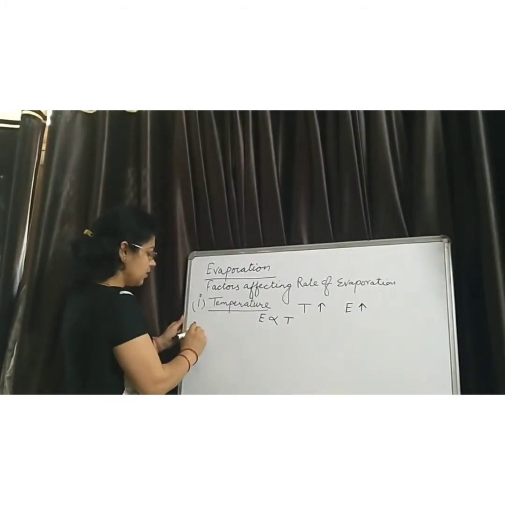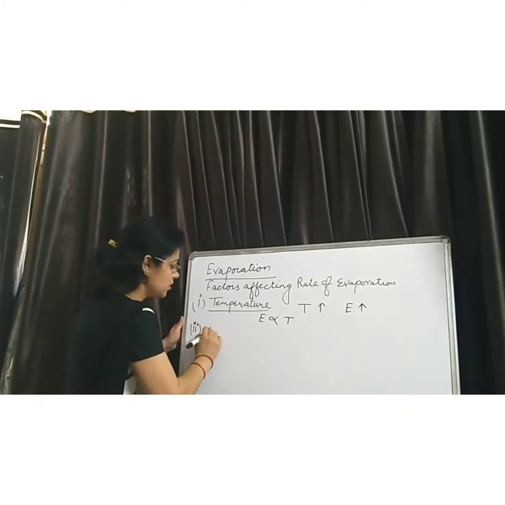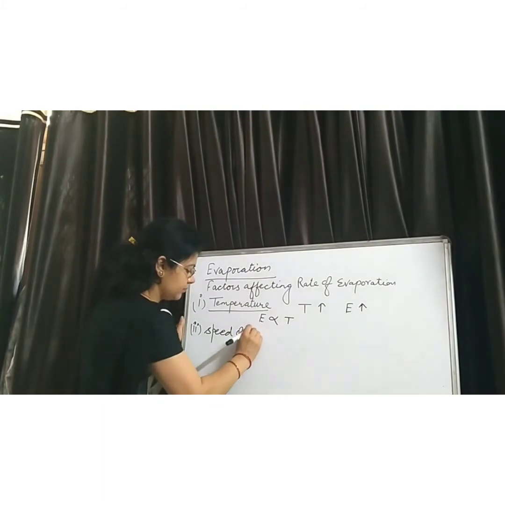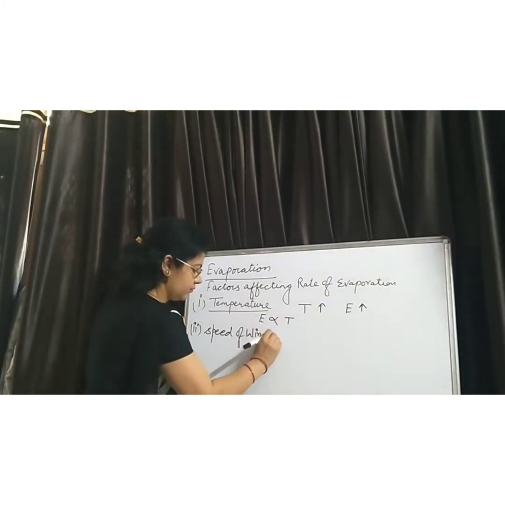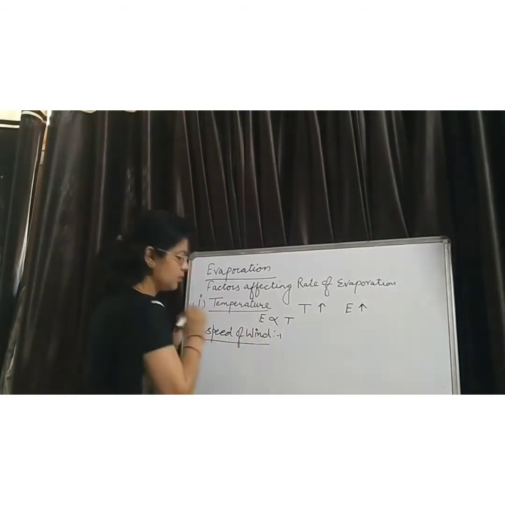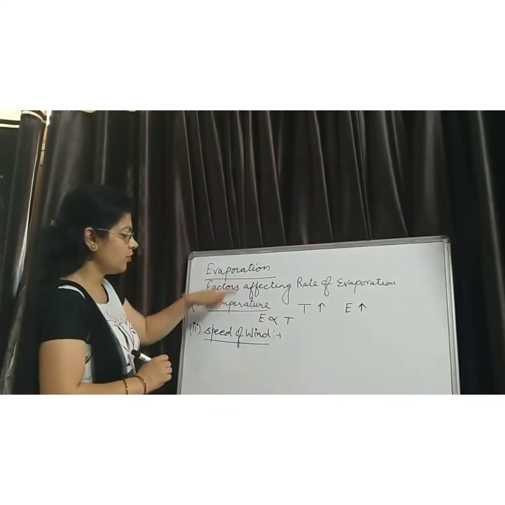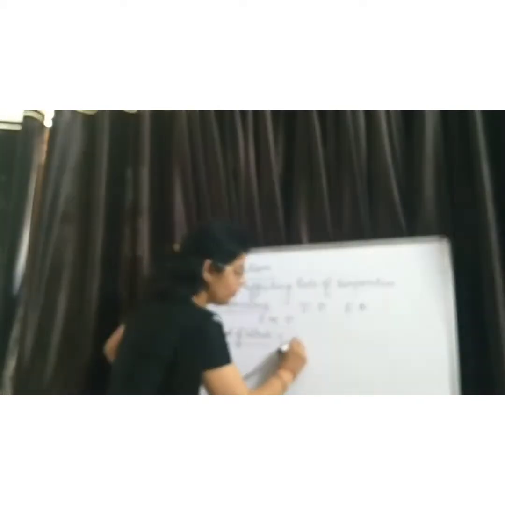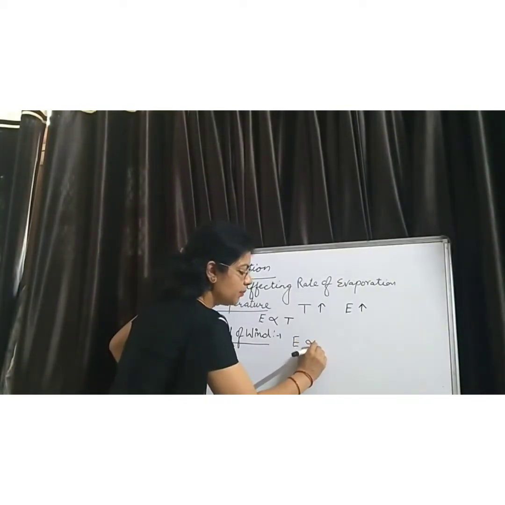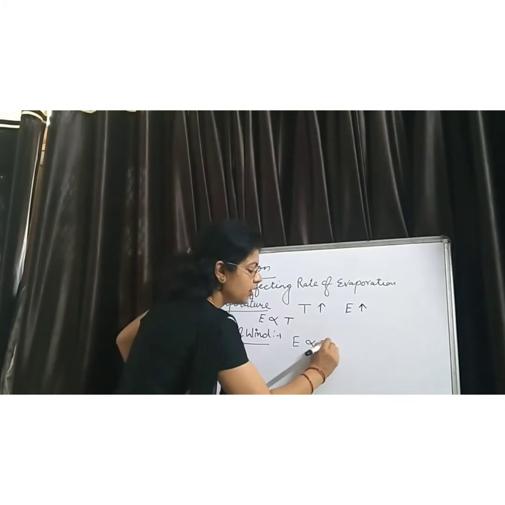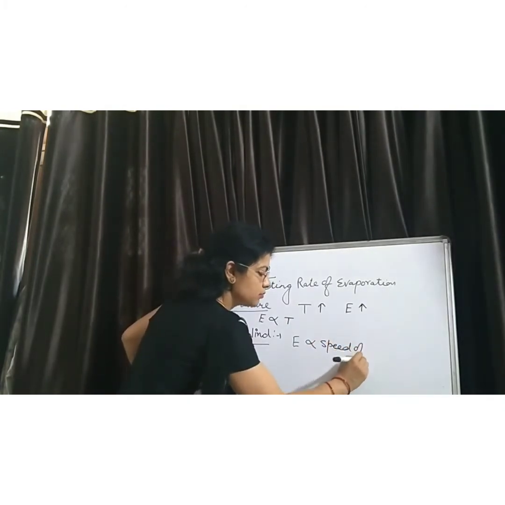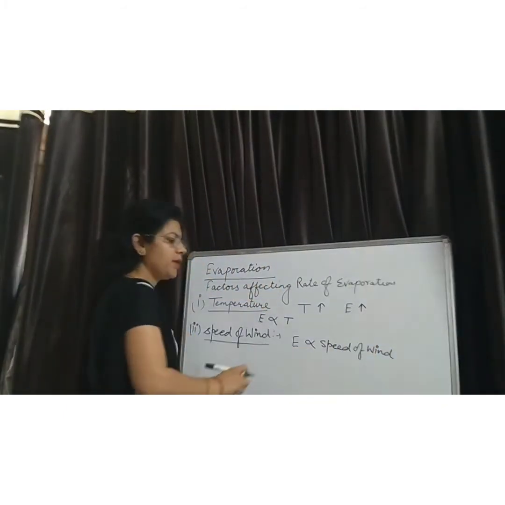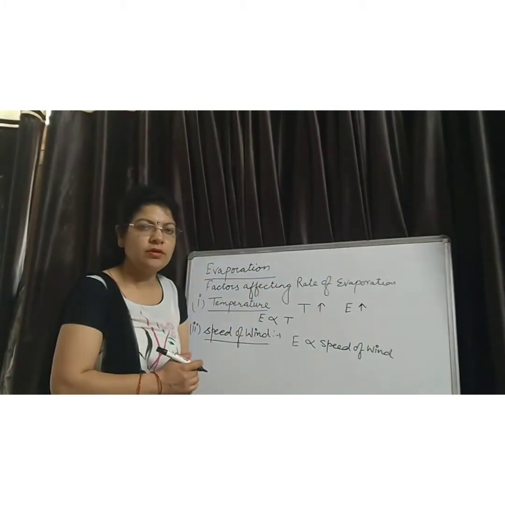Second factor is the speed of wind. Second factor on which rate of evaporation depends, that is speed of wind. Rate of evaporation is directly proportional to the speed of wind. How does evaporation depend on the speed of the wind?